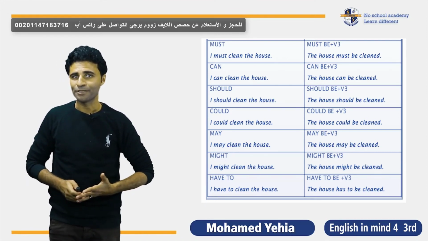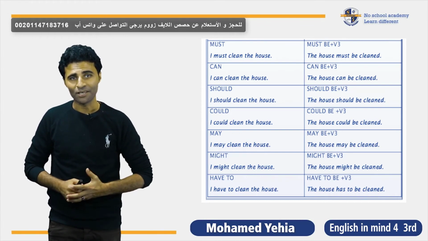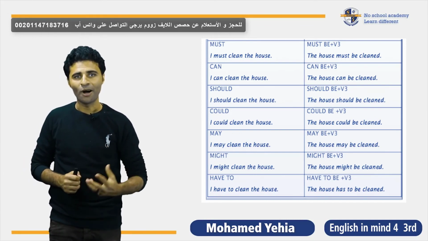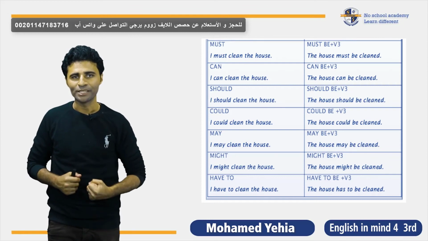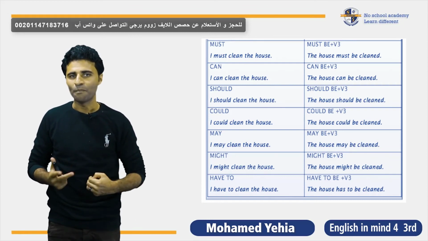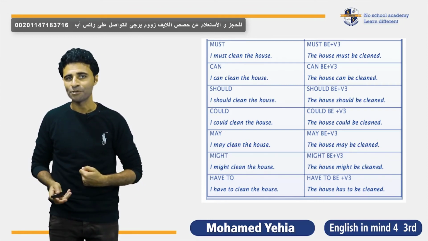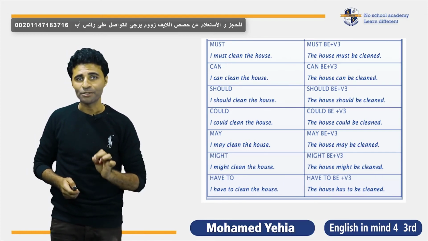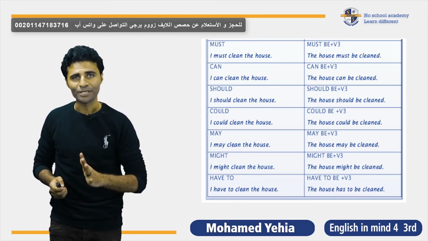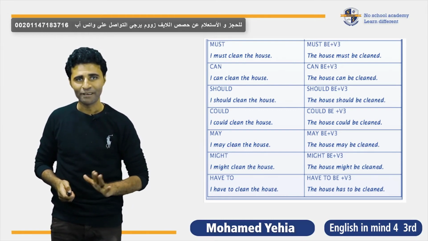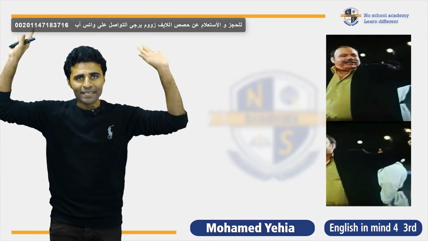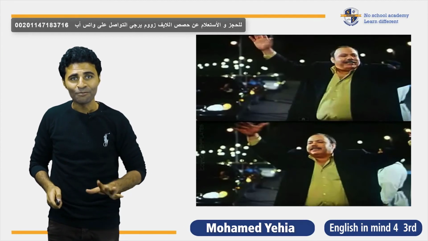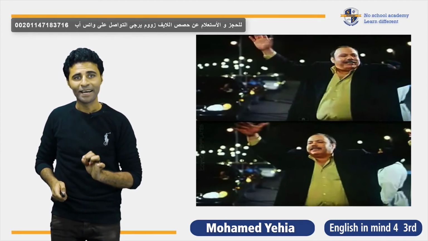And here in front of you on the screen, take a look at this example with the modal verbs must and can and should and could, may, might, will, have to. All these are modals. After any modal verb, we have to use the verb to be in the infinitive, which is "be" itself. No changes. خلاص كده الحمد لله, we are almost done with our lesson for today.